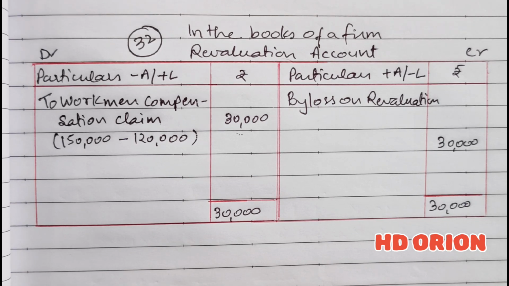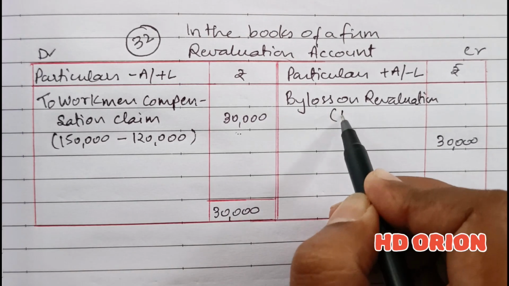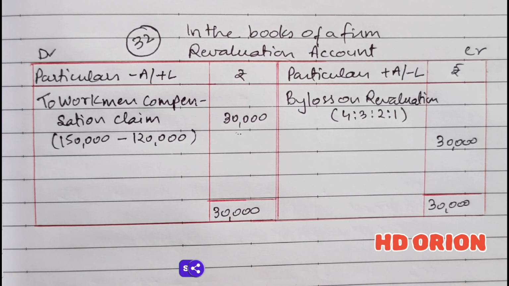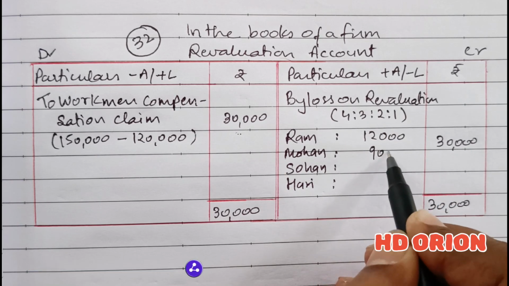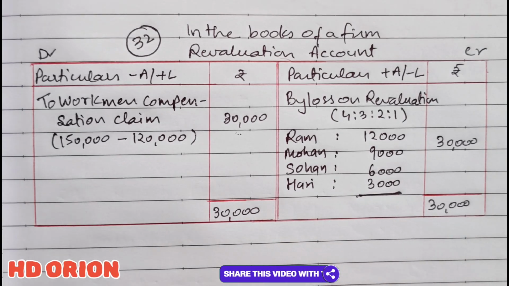Please understand this, and please make a note that profit or loss generated from revaluation account will always be shared among the partners in their old profit sharing ratio, never in the new profit sharing ratio, and their old profit sharing ratio is 4:3:2:1. So in this ratio, we will break the loss. So 12,000, 9,000, 6,000 and 3,000. This way the loss is transferred to the partners in their capital accounts.